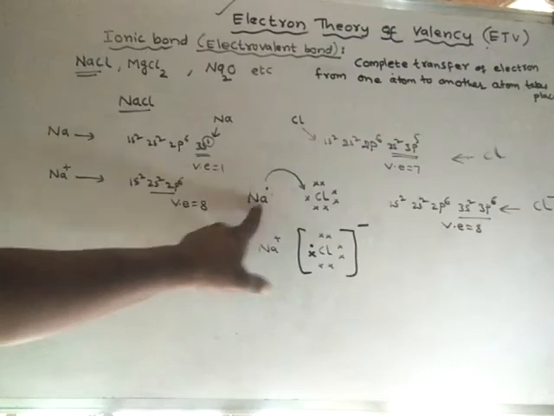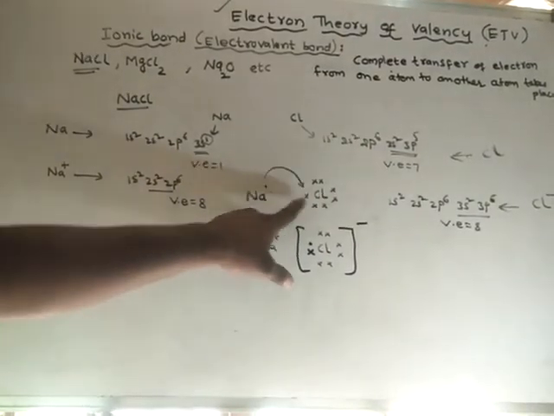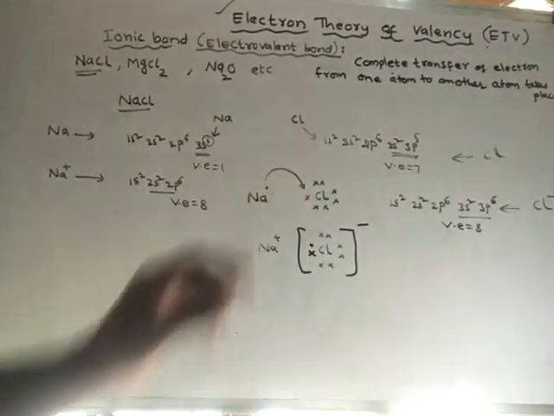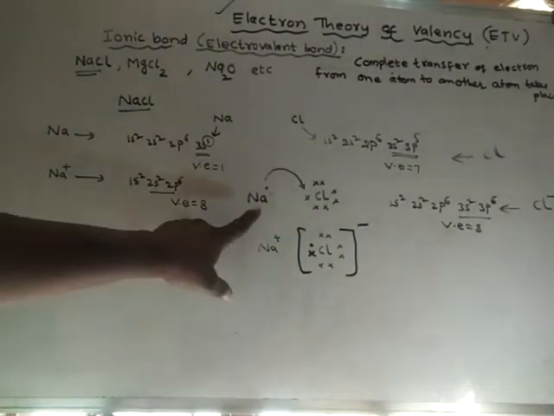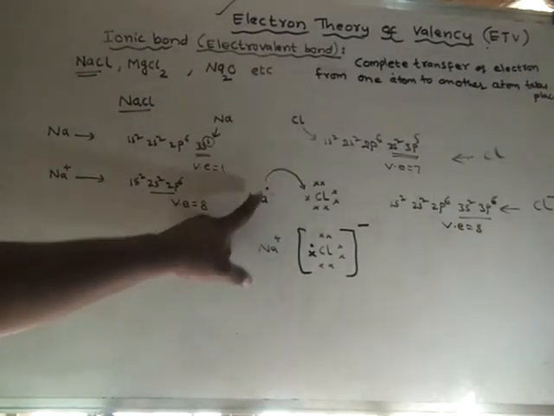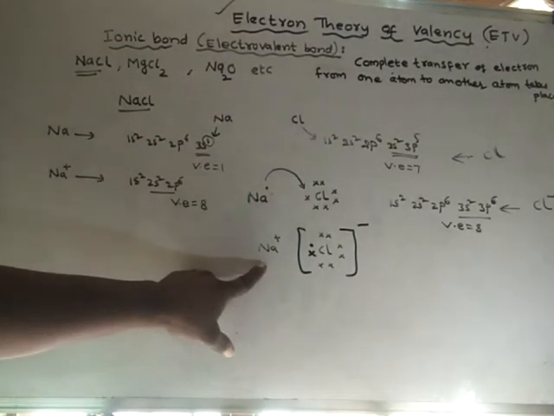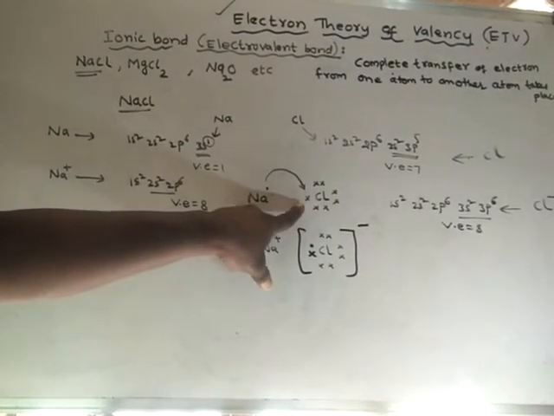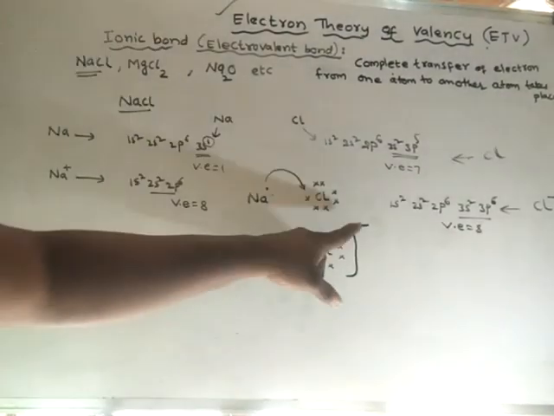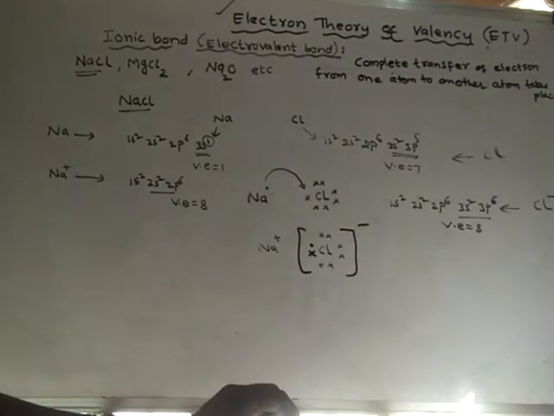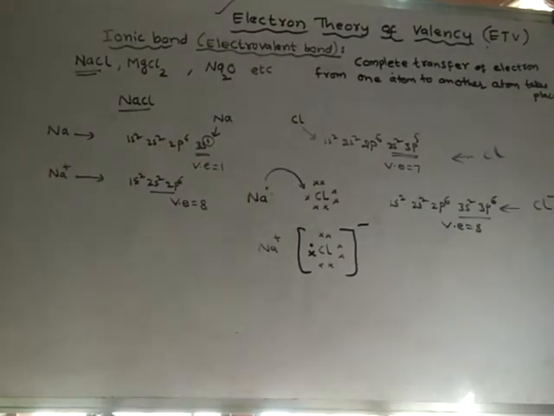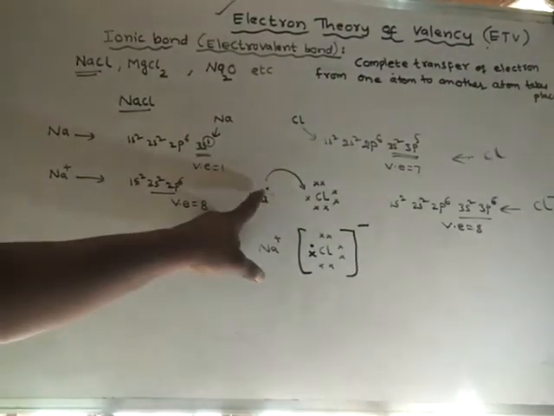During the formation of an ionic bond, initially atoms are there. These atoms are converted into ions. Why? Because in their atomic state they are unstable. Hence the sodium atom, if it loses one electron, will become stable, and after losing one electron it becomes Na plus. This chlorine is unstable. After getting one electron, it will become stable. Hence it gets one electron and becomes a chloride ion. So sodium ion and chloride ion are formed due to the complete transfer of one electron from sodium to chlorine.